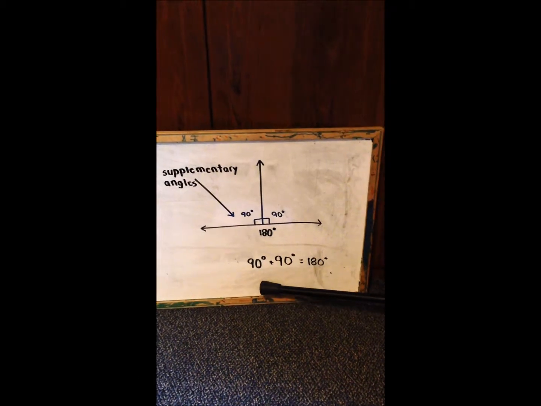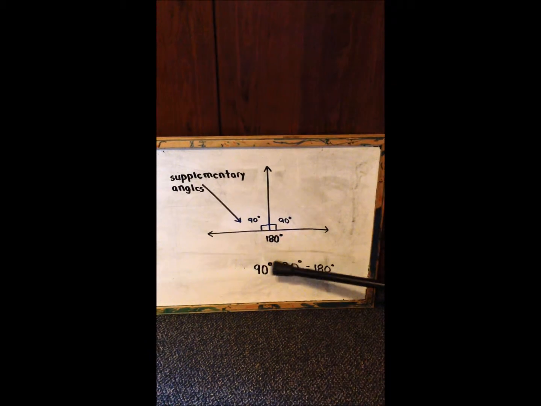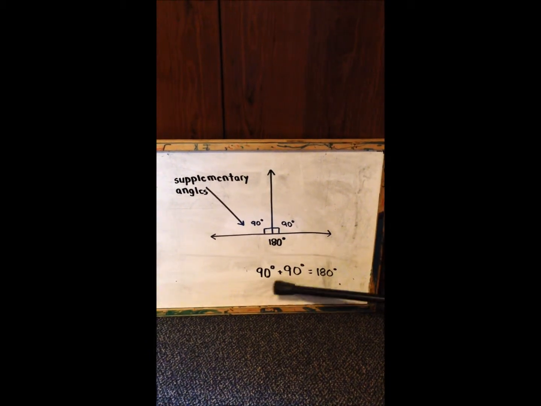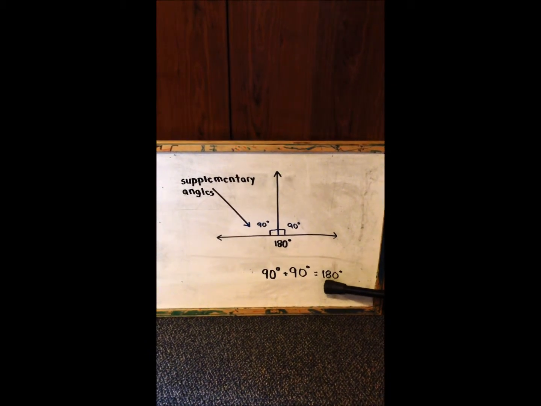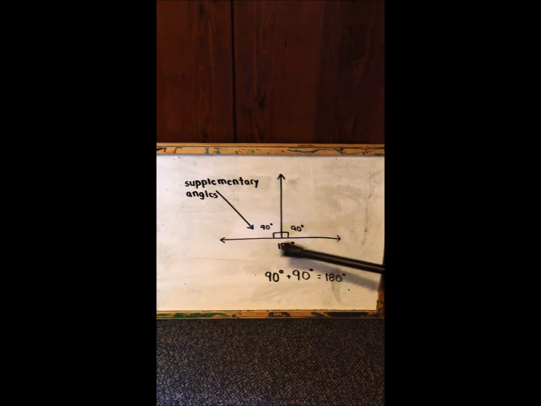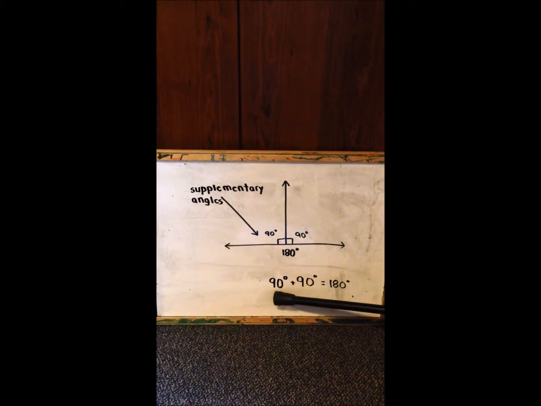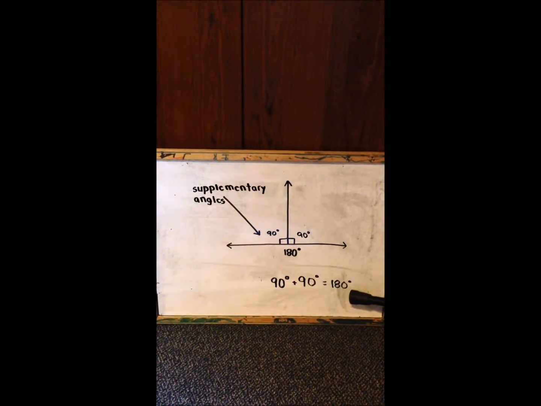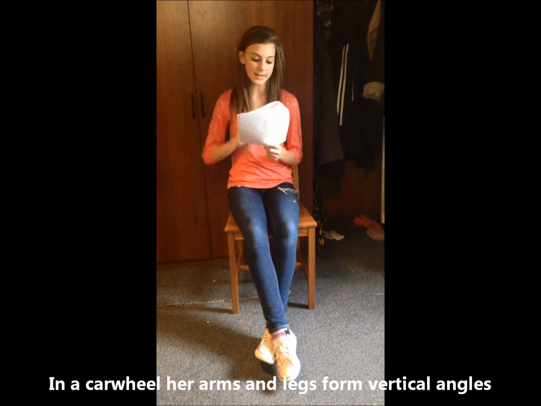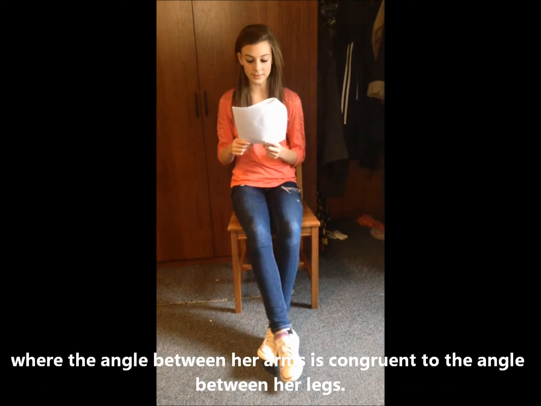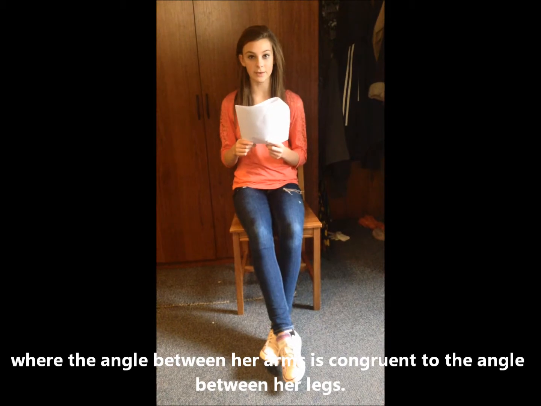When Lauren is in a split, she forms two supplementary angles, which means that they add up to 180 degrees. These supplementary angles equal 90 degrees, which means 90 plus 90 equals 180. In a cartwheel, her arms and legs form vertical angles where the angle between her arms is congruent to the angle between her legs.